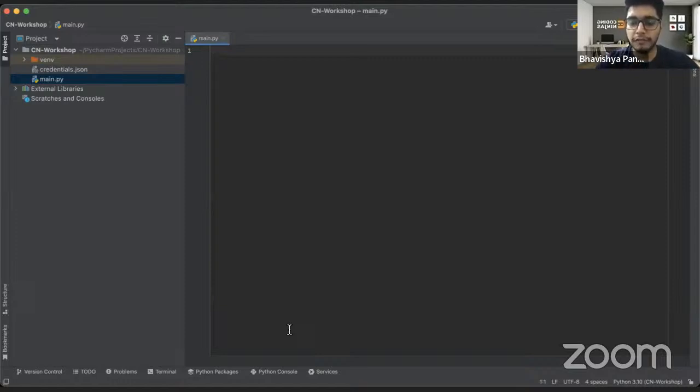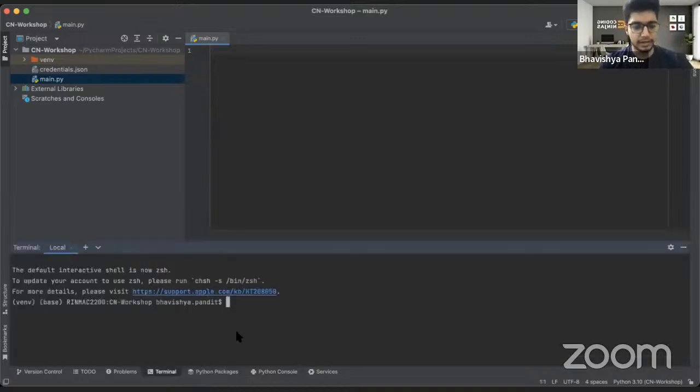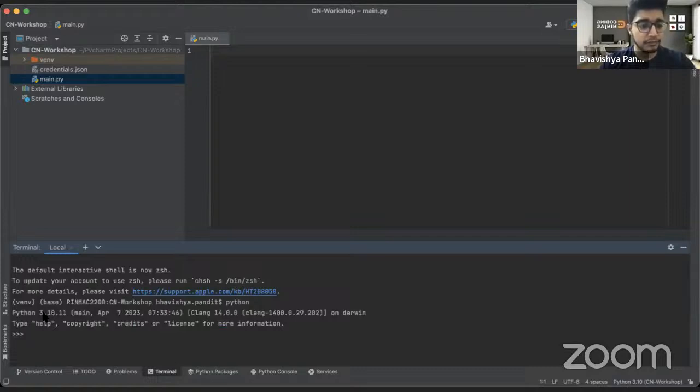So the things that we need. First of all, we want to build an application like the one that I showed earlier, that UI interface. So we'll have to work on how to build that interface. For that, first we'll have to install Streamlit. So, okay, let's get into it. But before that, let's see what Python version I'm having. I'm having Python version 3.10.